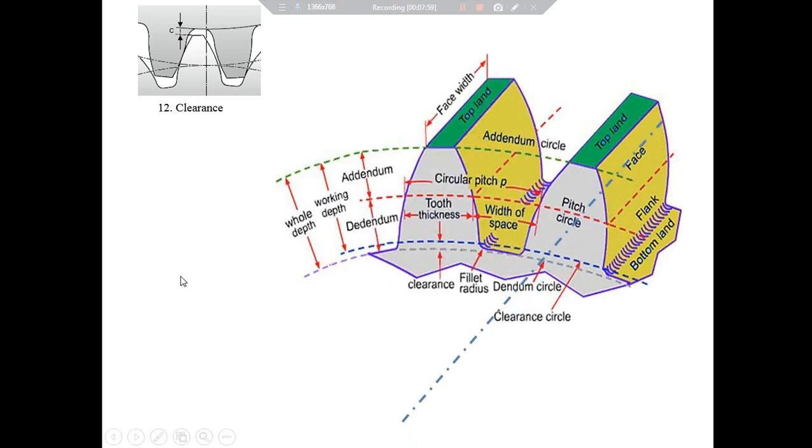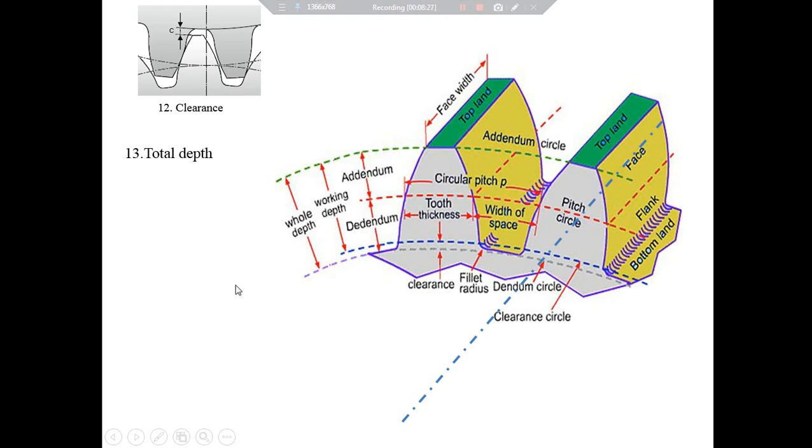Definition number 13 is total depth, and it is the radial distance measured from the top of a gear tooth to the bottom of the same gear tooth. This is basically the sum of addendum and dedendum of the same gear tooth.